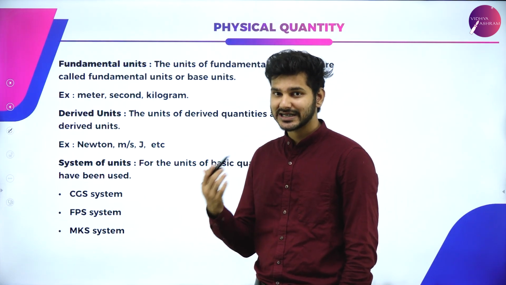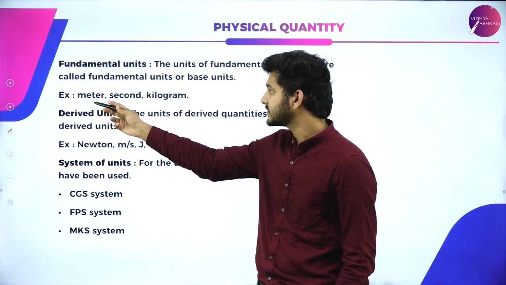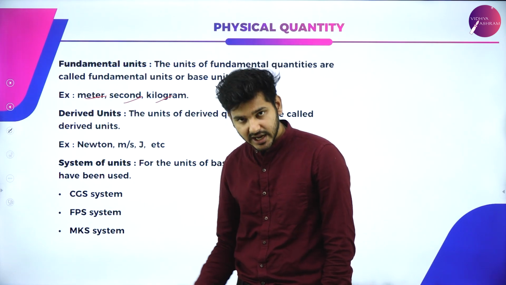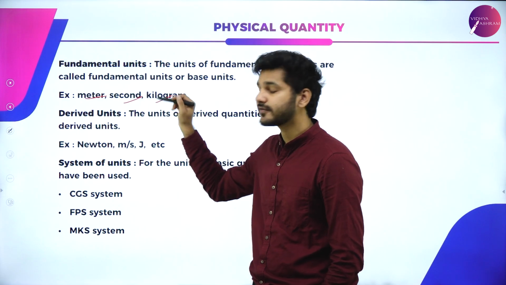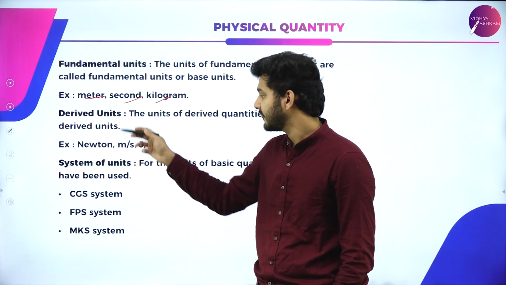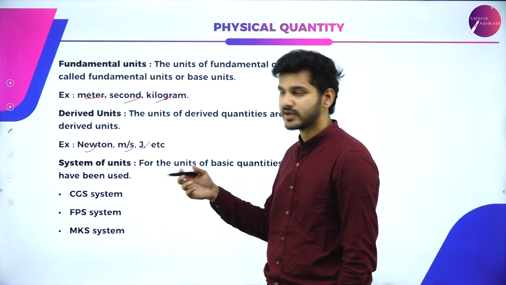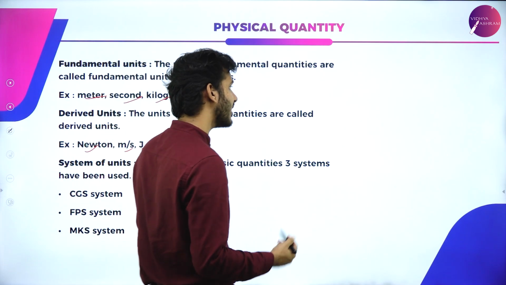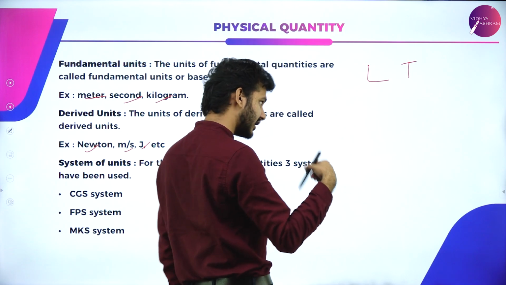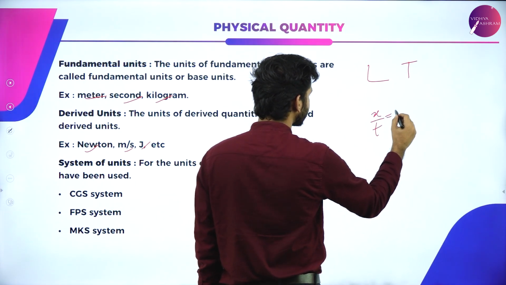The basic quantities contain such as length, time, mass, and the units are meter, seconds, kilograms, and there are derived units which are derived from these fundamental quantities such as force, velocity, energy, which have units such as Newton, meter per second, joules, etc. That is, if we have basic quantities such as length and time, I can say that the derived quantity is velocity, which is x by t.